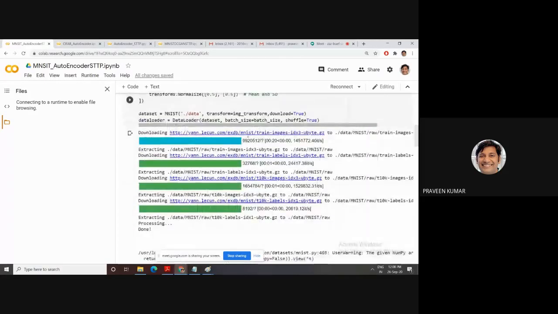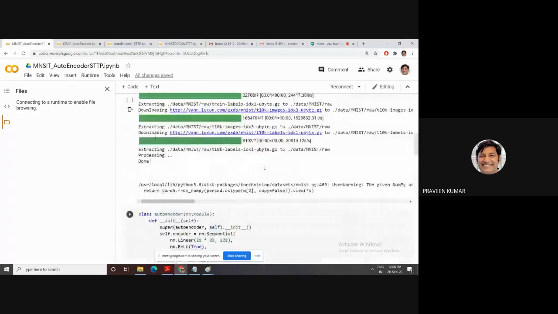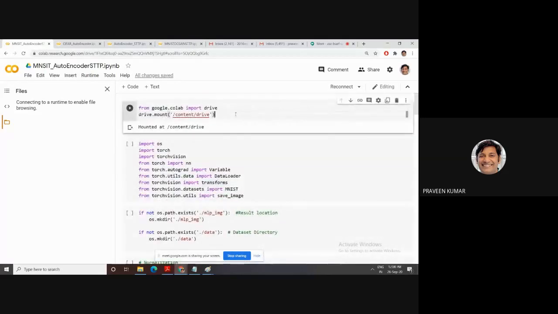I am covering each and every concept of this program. Whenever you develop any program on Colab, I hope you are all familiar with Colab. Colab provides a GPU, using cloud resources in the background. First, you need to mount.